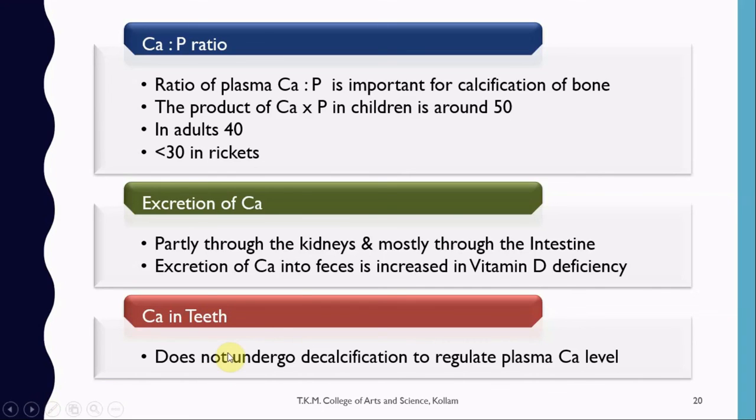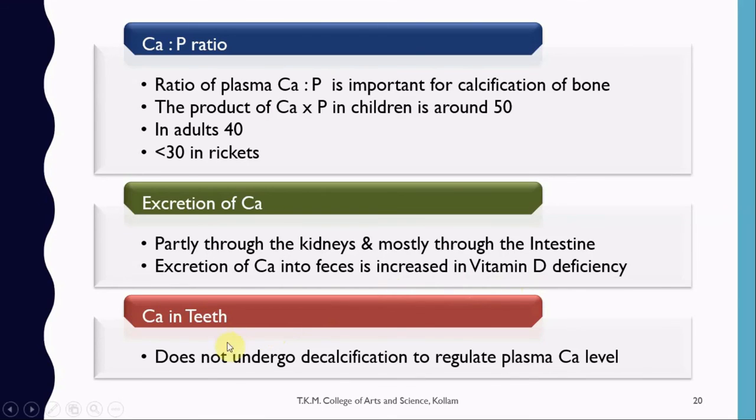Calcium is partly excreted through the kidneys and mostly through the intestine. Excretion of calcium into feces is increased in vitamin D deficiency. Vitamin D or calcitriol is essential for the maintenance of normal level of calcium in serum. When there is any deficiency in vitamin D, it leads to the excretion of calcium through feces.